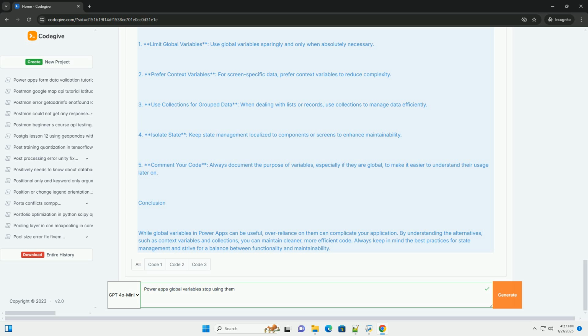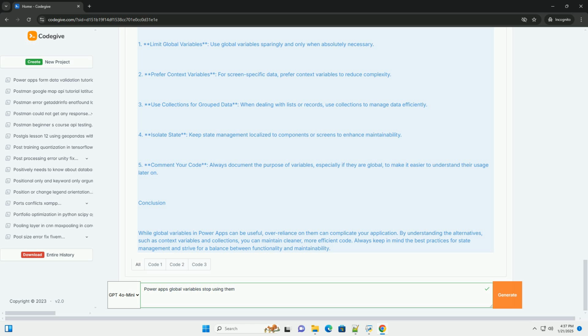3. Debugging. When debugging, it can be cumbersome to trace the flow of data through various screens when multiple global variables are involved. 4. State management. Relying on global variables can lead to unintended side effects and bugs, as their state persists across screens.